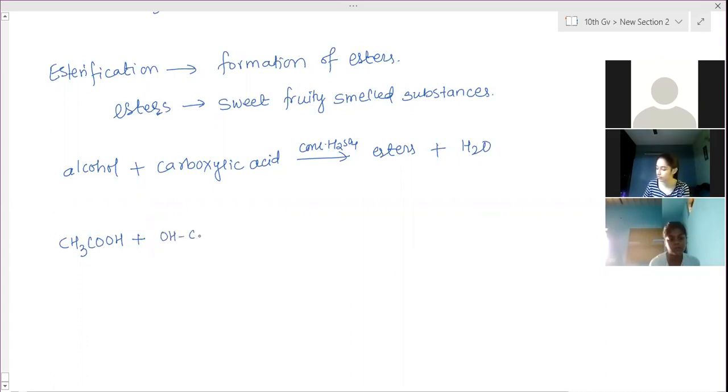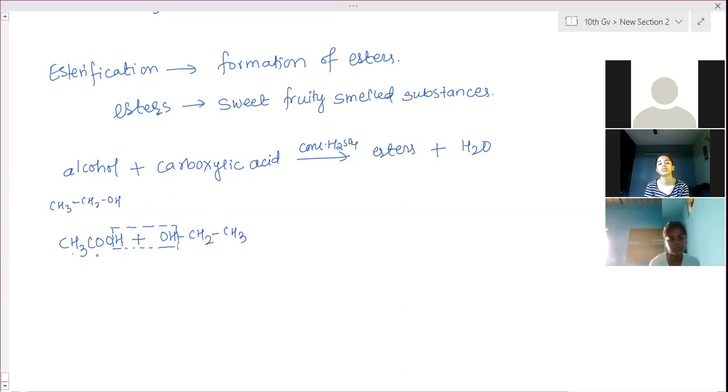That is OH, CH2, CH3. The alcohol is actually CH3CH2OH, but I have written it in the reverse order, OH CH2 CH3, so that I can remove this part. This H and OH combine to form H2O, which is removed separately, and CH3COO and CH2CH3 combine together.